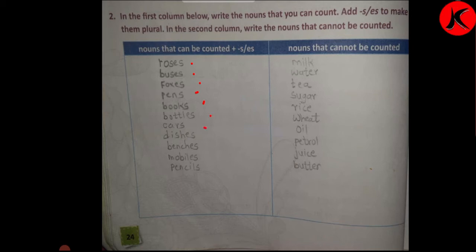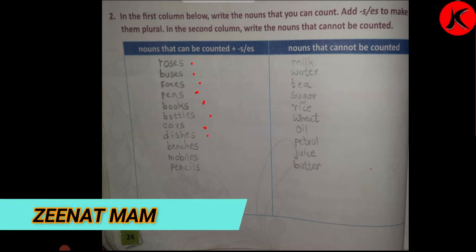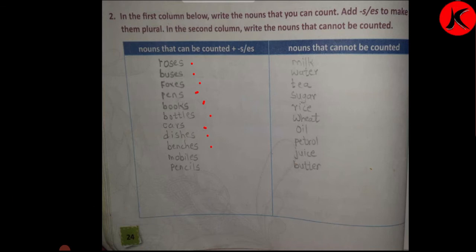Bottles, bottles. Cars, cars. Dishes, dishes. Benches, benches. Mobiles, mobiles. Pencils, pencils. So all these are singular, but we have made it into plural form by adding s plus es.